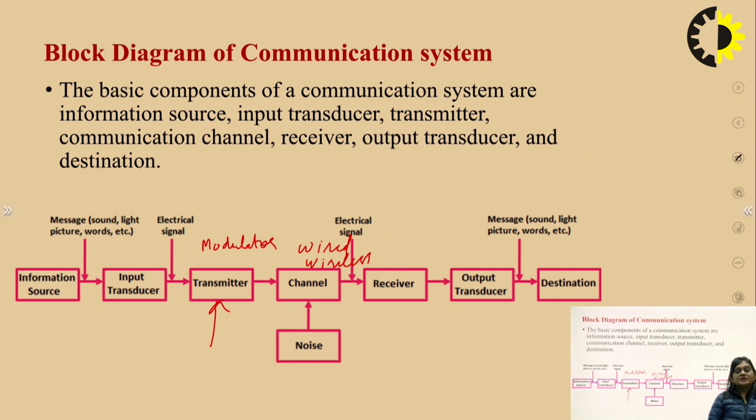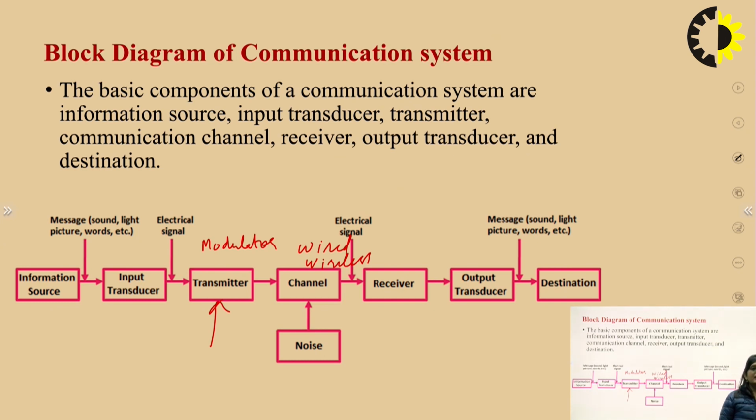If the connection is done with the help of wire, then it is called wired communication. And if it is done without wire, like through the air, through the water, or through vacuum, then it is called wireless communication. In optical fiber communication, the information is transmitted in the form of light pulses through optical fibers, so the channel is the optical fiber. And if we want to transmit the electrical signal, then we will use coaxial cables as a channel.